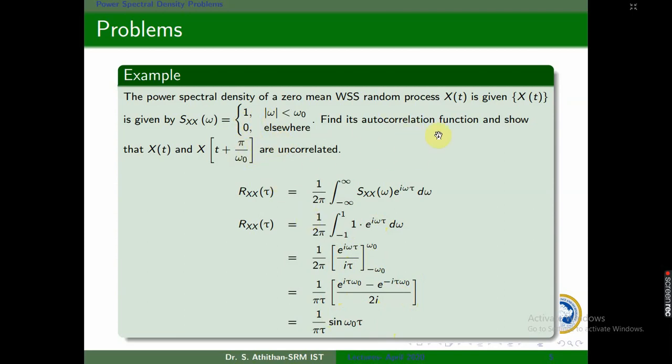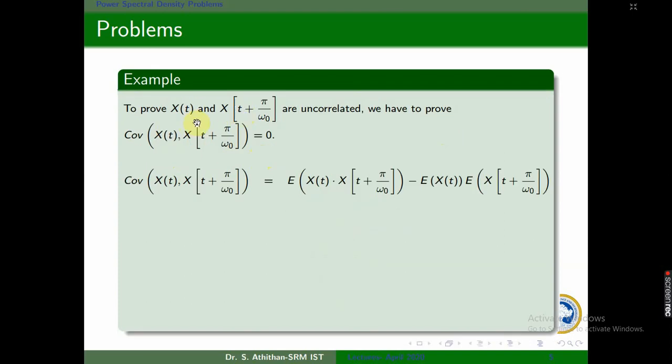We need to prove that x of t and x of t plus pi by omega naught are uncorrelated. To prove they are uncorrelated, we need to use covariance; we have to prove that the covariance of these two is 0. The formula is E of x of t into x of t plus pi by omega naught, minus E of x of t into E of x of t plus pi by omega naught.